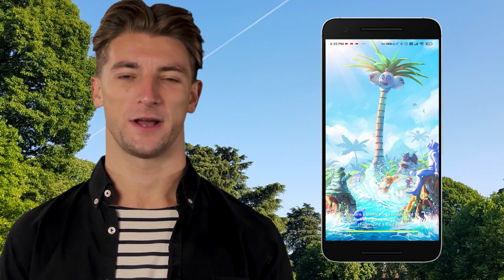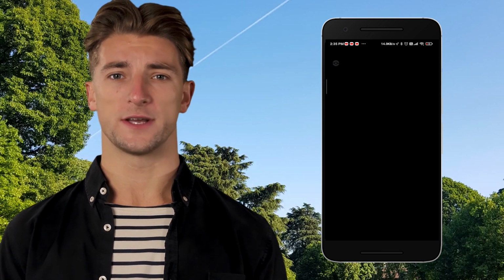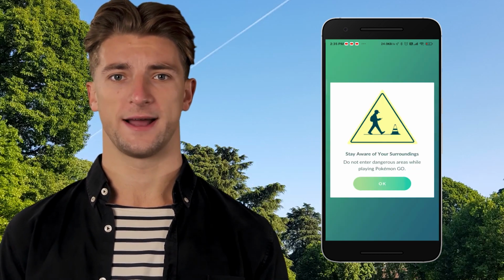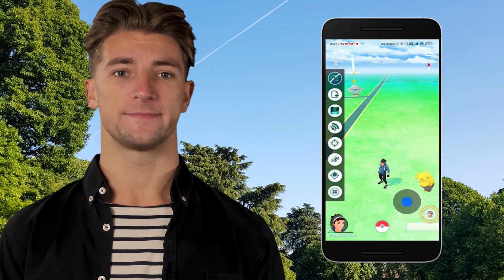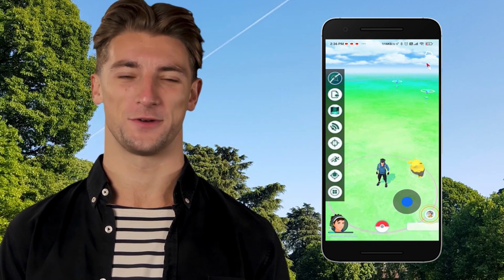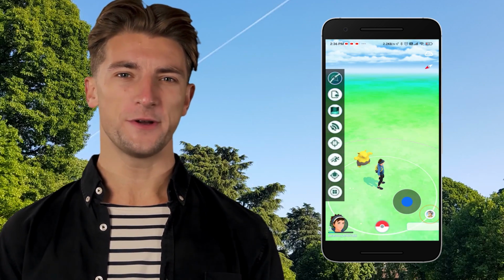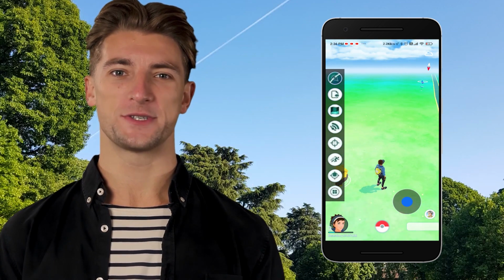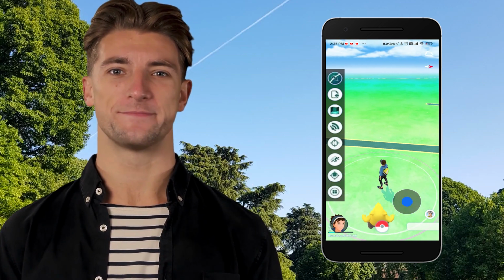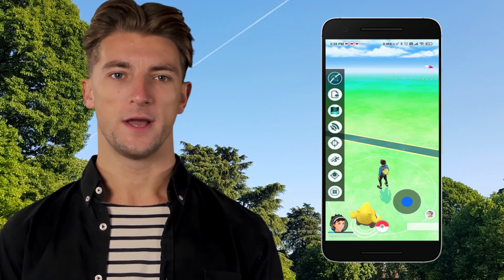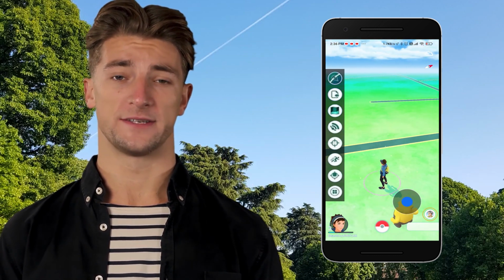In today's video, I will show you how to get the latest working Pokemon Go spoofer on your iOS and Android devices. This is a legit video unlike the other YouTube videos. As you guys can see, this is the Pokemon Go spoofer menu with many features, but I will leave that for you to explore. Now let's get started with the tutorial.